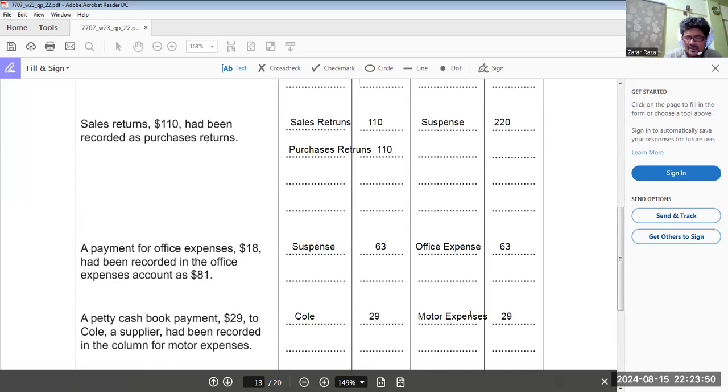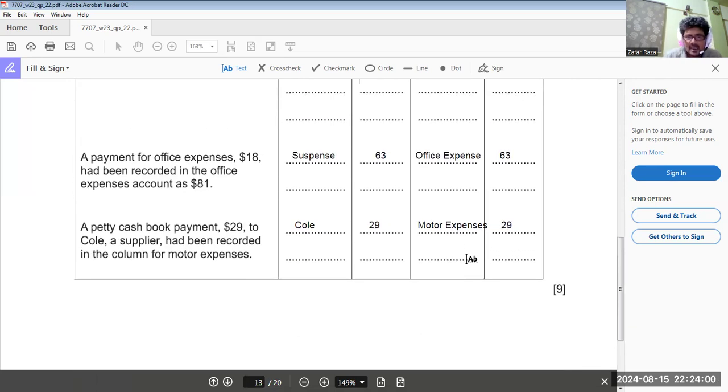Office expenses. Yeah. 63. Office expenses are decreasing. It means profit is increasing. Okay. Motor expenses. Now here, what they have made the error. Coal is a supplier and motor expenses is expenses. So this expense is actually going to decrease. So decrease in expense ultimately increases profit.